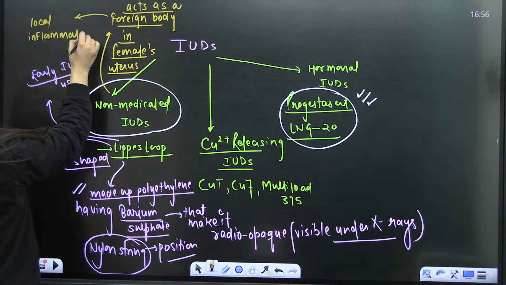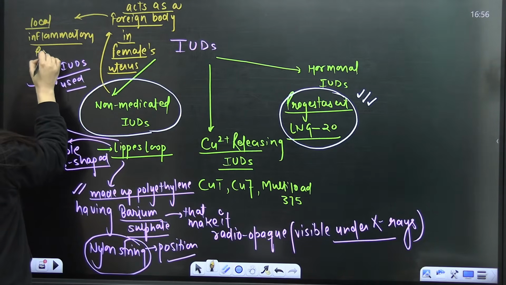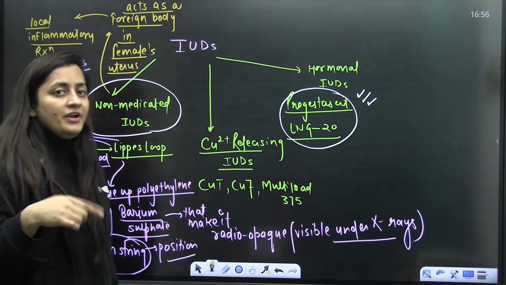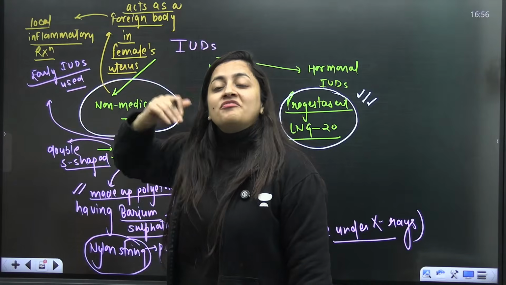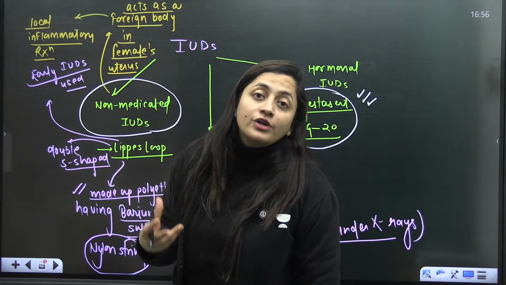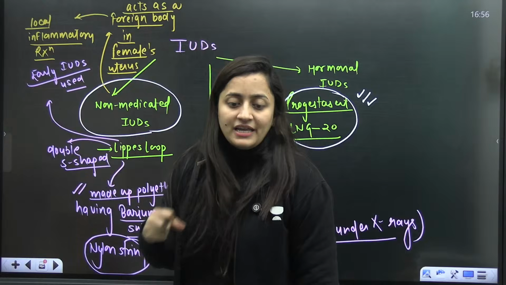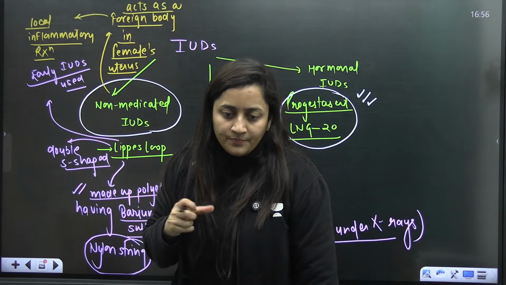In the body, that inflammatory reaction will be there. Because of that, phagocytotic cells will reach this place. If there are sperm, they are going to eat them up and destroy them. That's how this non-medicated one works. Are you getting my point?